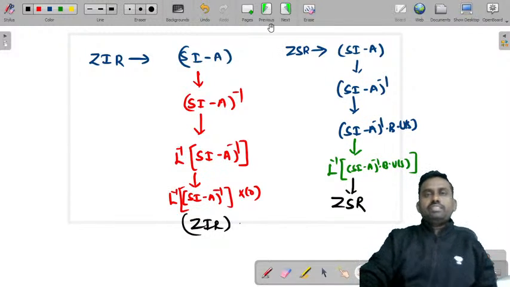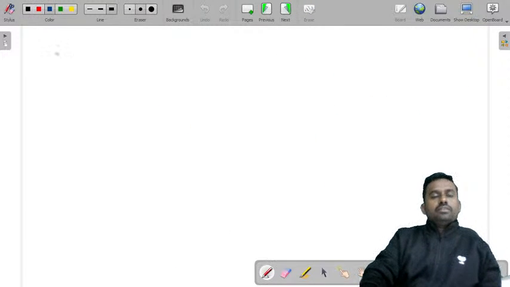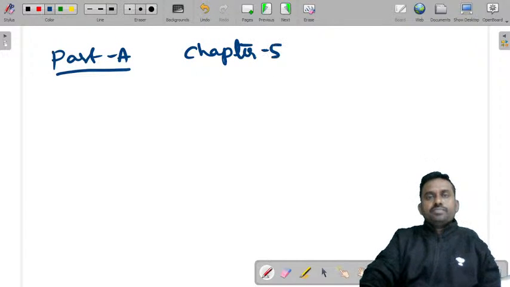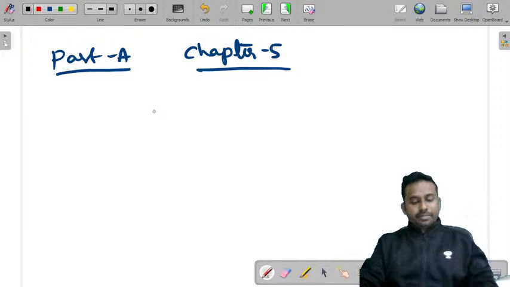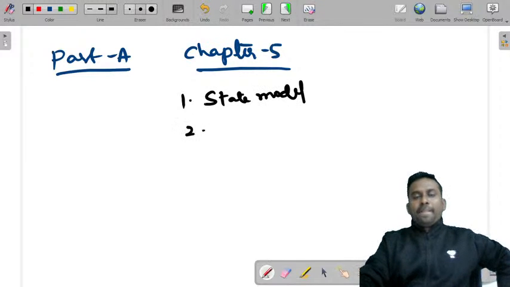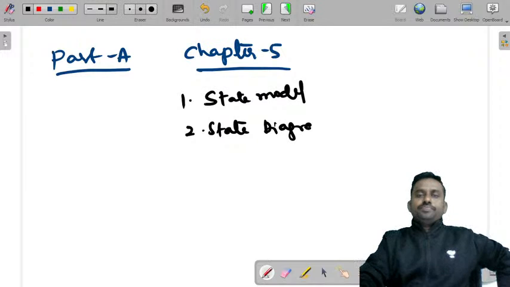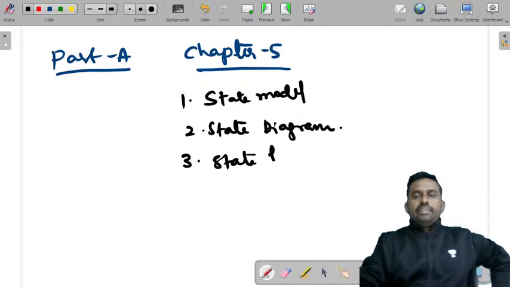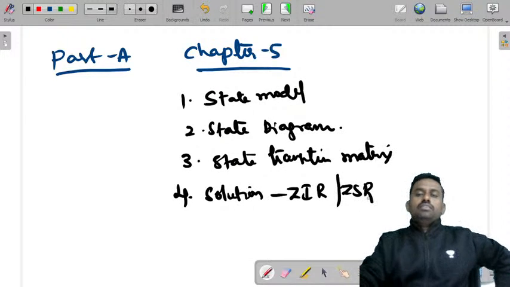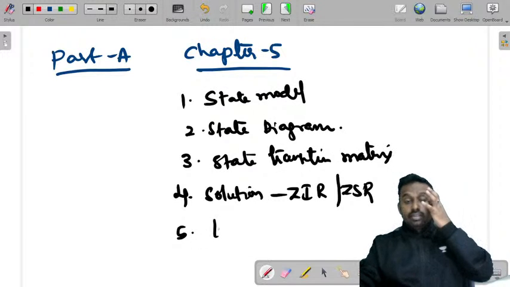So today we have discussed part A of chapter 5: state model, state diagram, state transition matrix, solution, that is ZIR and ZSR, and fifth, transfer function.